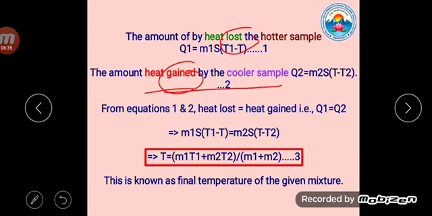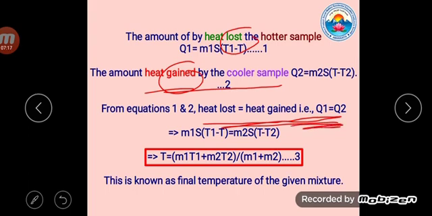According to the method of mixtures, when two beakers at different temperatures are in contact with one another, heat lost is equal to heat gained. Heat transfers from one body to the other automatically, and after some time they come into equilibrium. Then heat lost is equal to heat gained, so the heat energies of both beakers are equal.